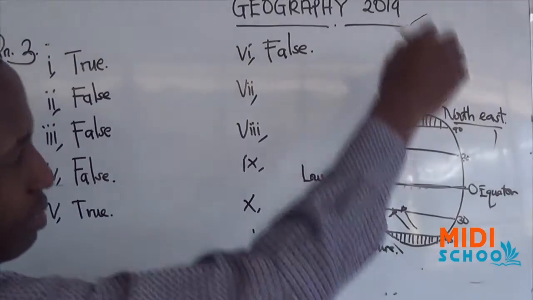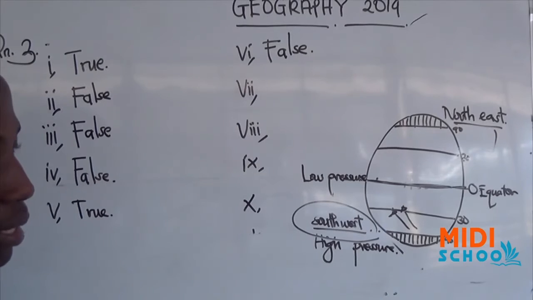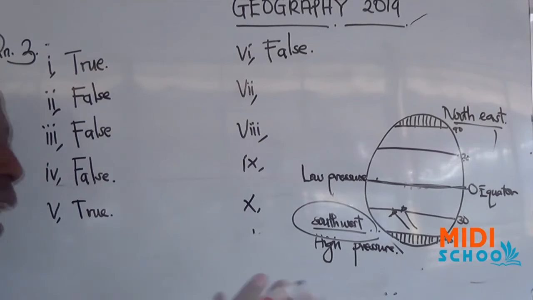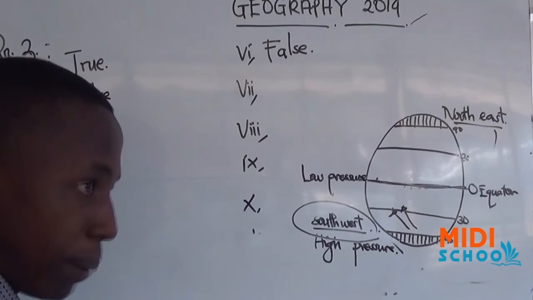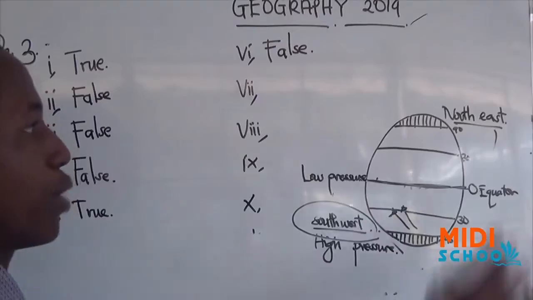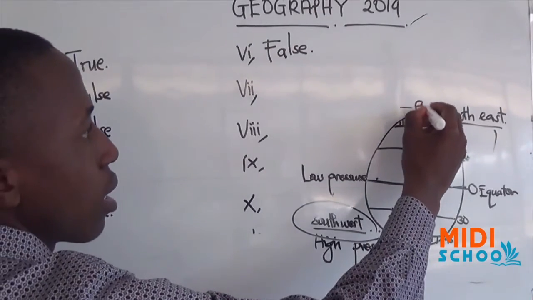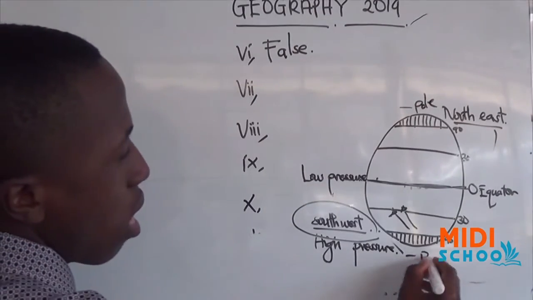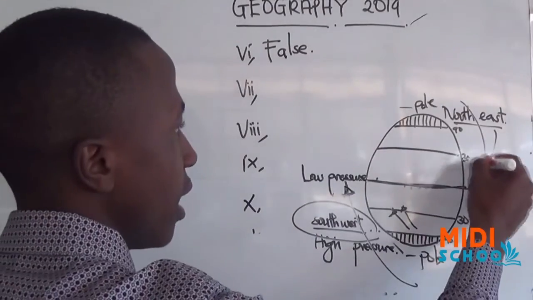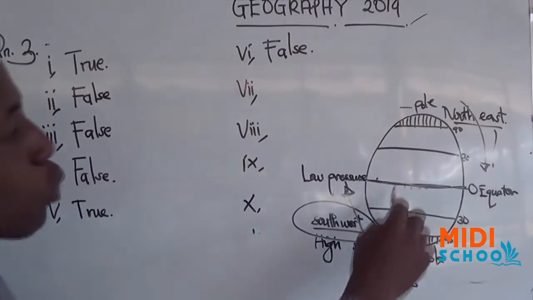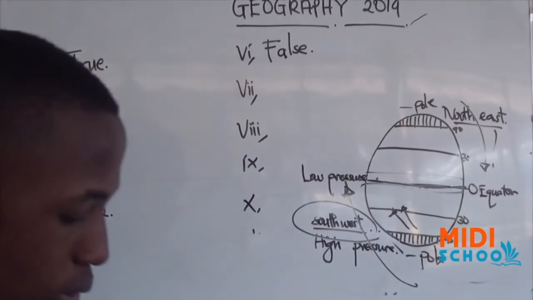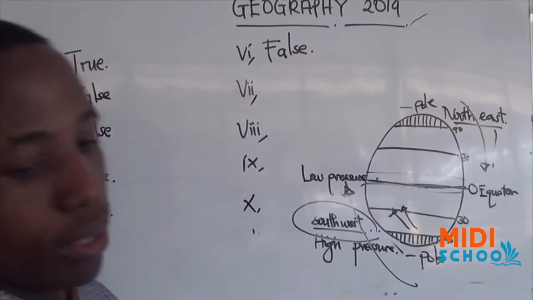So all these explain the concept that wind always moves from areas where there is high pressure to the areas where there is low pressure, from the poles to the equator, and they come to converge at the center here, creating the zone called the intertropical convergence zone.